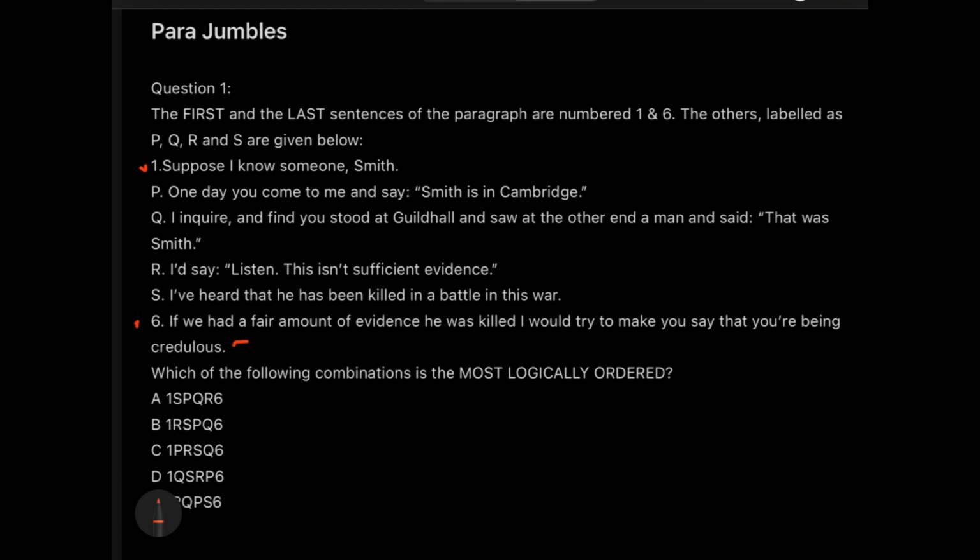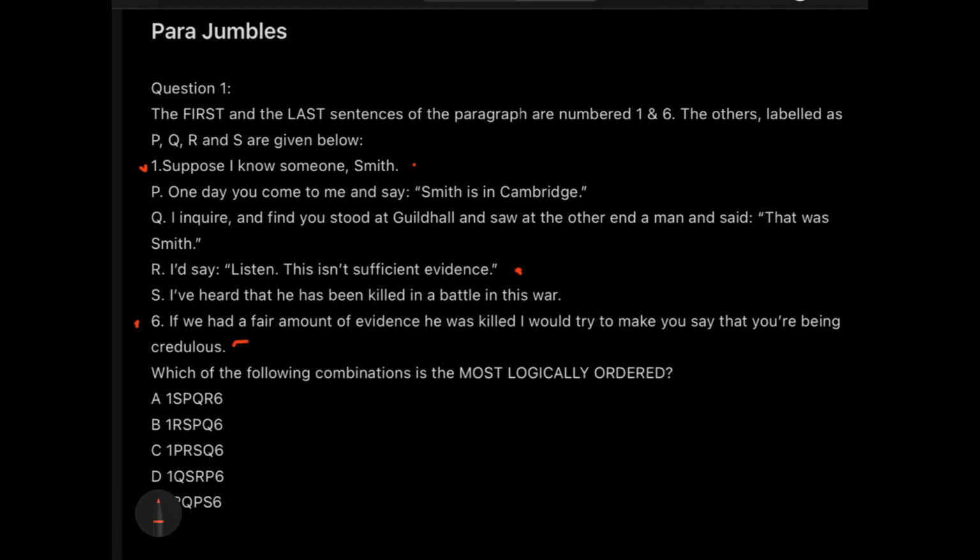So let's read 1 and R together. Suppose I know someone Smith, I would say, listen, that isn't sufficient evidence. One connection in between is missing. I cannot say I know someone called Smith and listen, that is not enough information. This is stupid. So I know that 1 can never be succeeded by R.